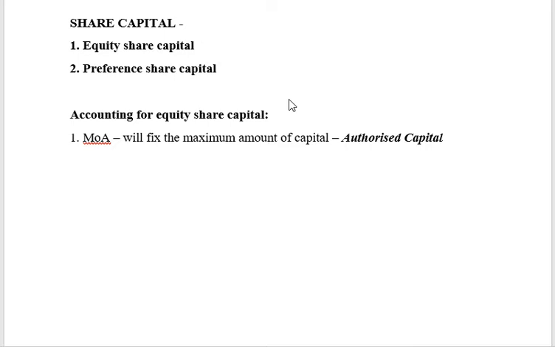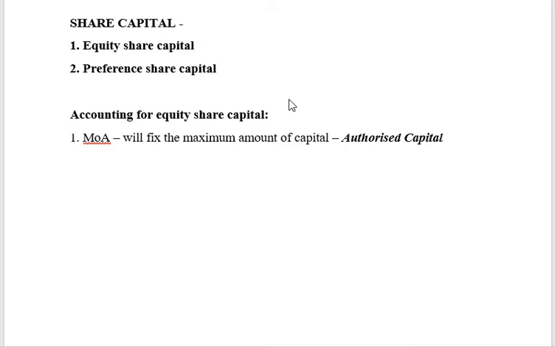How will it generally go about this issue? There is something called a prospectus. A prospectus is, in simple terms, like an advertisement, indicating the details of the company and inviting applications for shares. In contract law, we would have learnt about offer and acceptance.